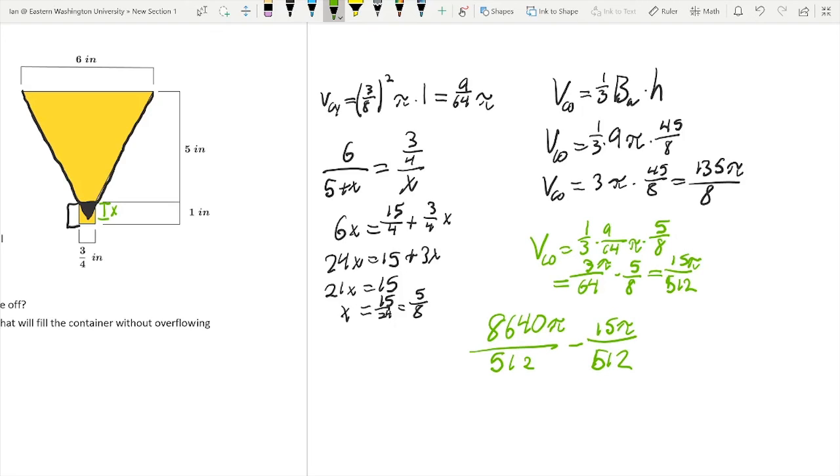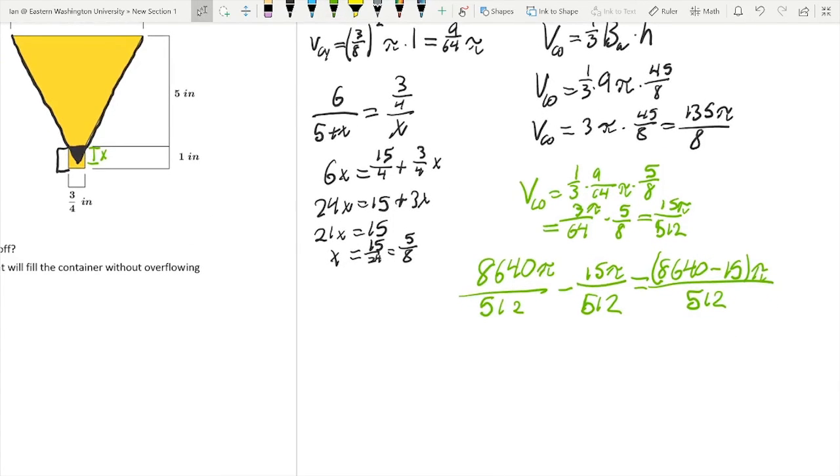Well, what that gets us is 8640 minus 15 times pi divided by 512, which gives us a final answer for the volume of this cone being 8,625 pi divided by 512. And that is no nice number, guys. That is not nice at all. I'm going to leave it that way.